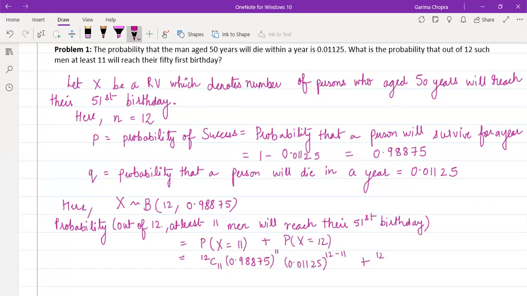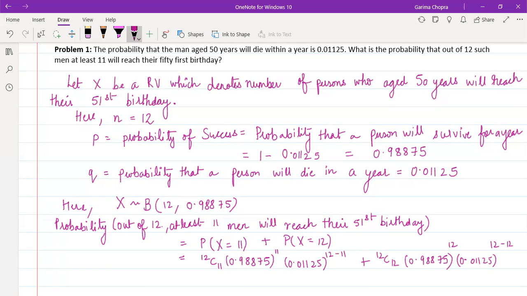Similarly, we will be finding the second probability with the help of PMF. So it will be 12C12, 0.98875 raised to power x. Here x is 12, and then the probability of failure, which is 0.01125 raised to power n minus x, which is 12 minus 12.